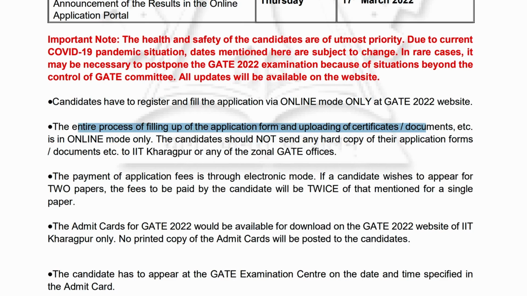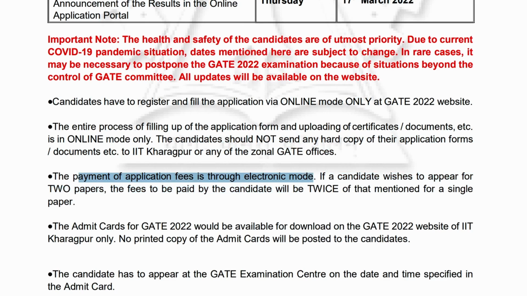And if you are from a specific category like OBC, SC, ST, then you will have to upload the certificates. Those types of documents will be uploaded online. You don't need to send any hard copy to the GATE office. Everything will be online, so get ready all those documents.